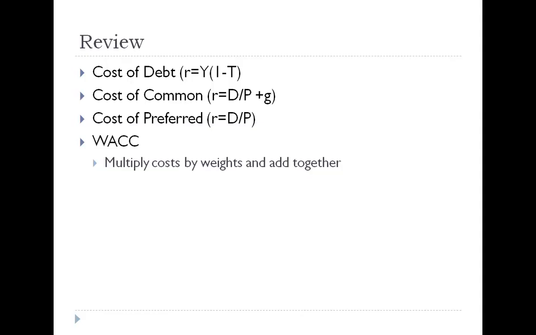By way of review, we calculate the cost of debt or bonds in a company as the yield of the bonds times 1 minus the tax rate. We calculate the cost of common stock as being the dividend divided by the price and then adding the growth rate to that. And we would quantify the cost of preferred stock as simply dividend divided by price. And as you will recall, we can calculate the weighted average cost of capital for a company by multiplying the cost times the weight of each of these sources and then adding them together.